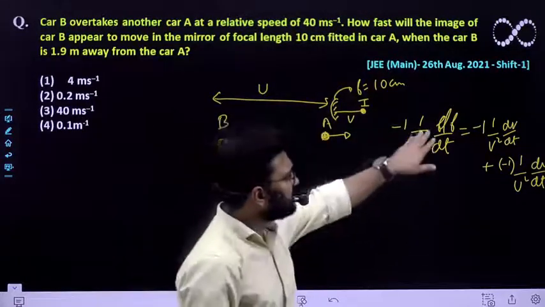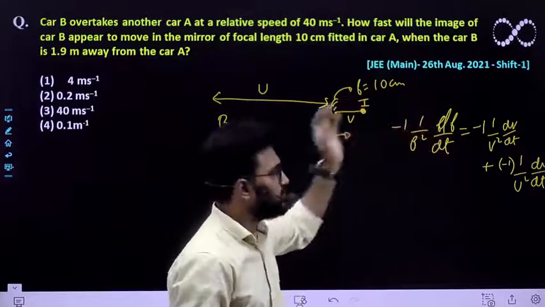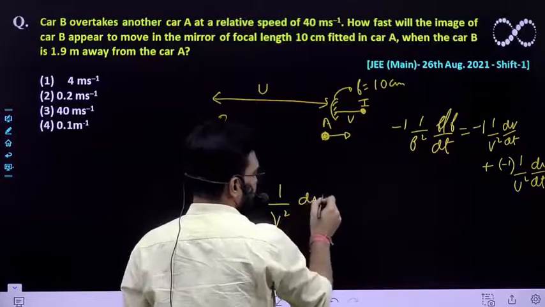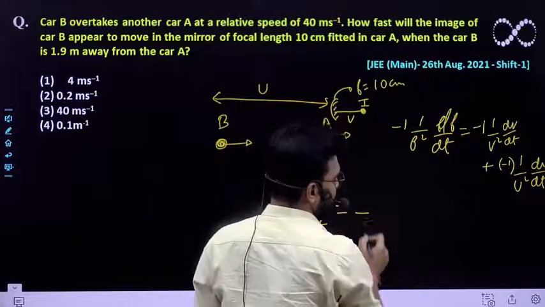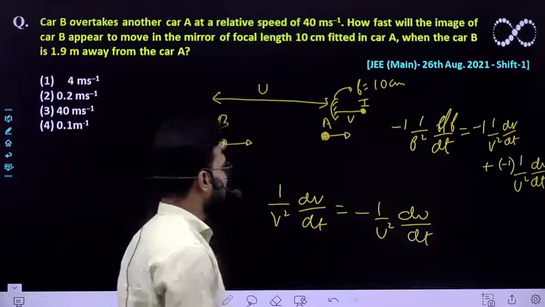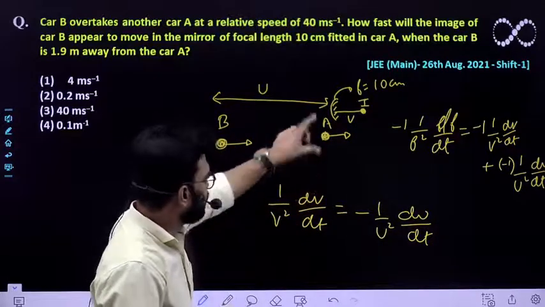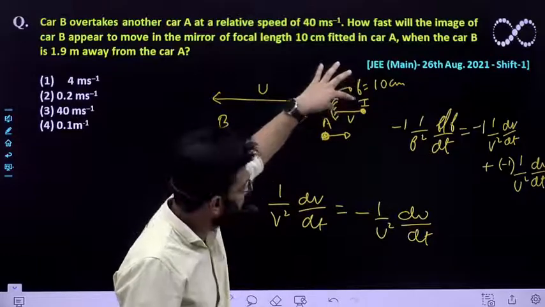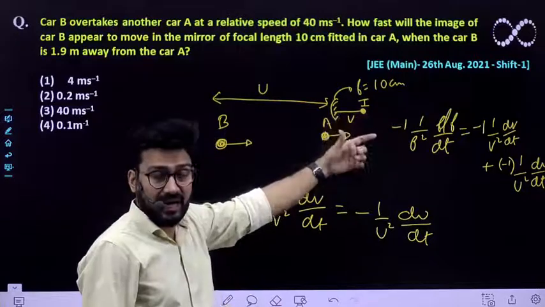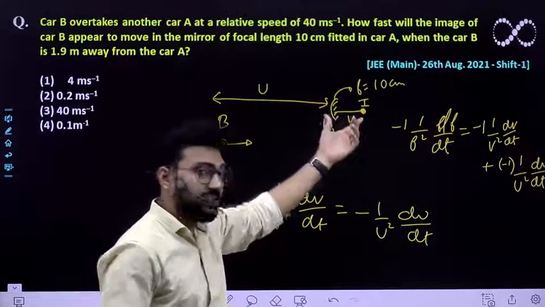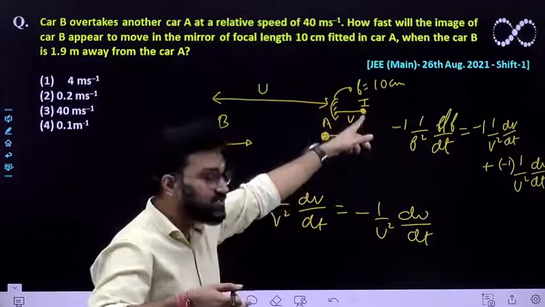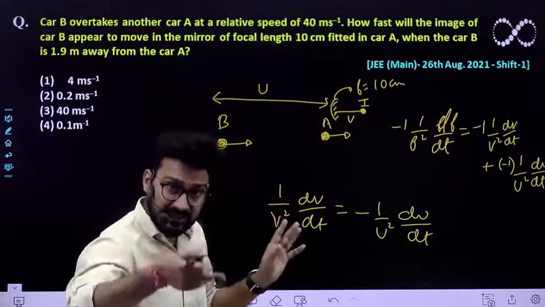The focal length of this mirror is not changing, so obviously the left side has to be 0. So you'll be getting 1 upon V square dV by dt must be equal to minus of 1 upon U square dU by dt. This V distance has been taken from the mirror, so the change in the value of V with respect to time will be the image speed with respect to the mirror. That would also be equivalent to the image speed with respect to car A, a person sitting in car A.